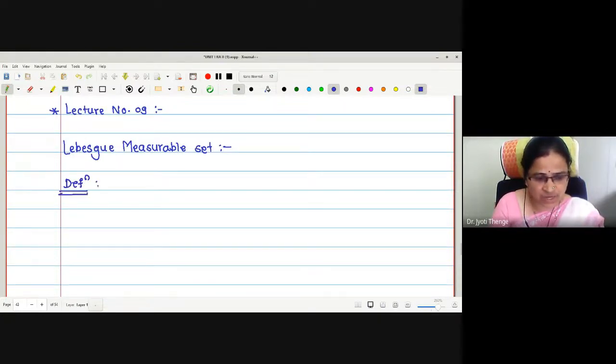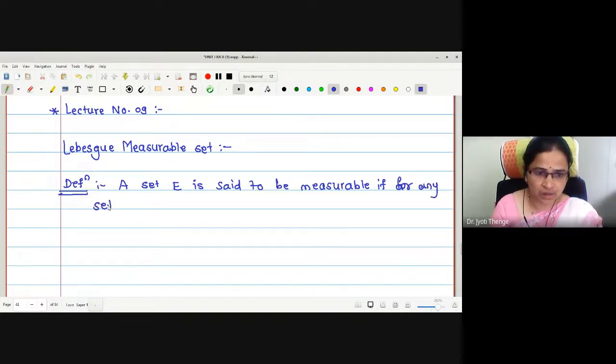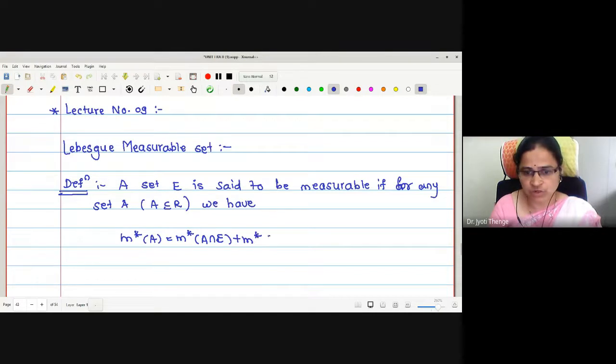The definition says that a set E is said to be measurable if, for any set A, note that A is a subset of the real numbers, we have outer measure of A is equal to outer measure of A intersection E added with outer measure of A intersection E complement.